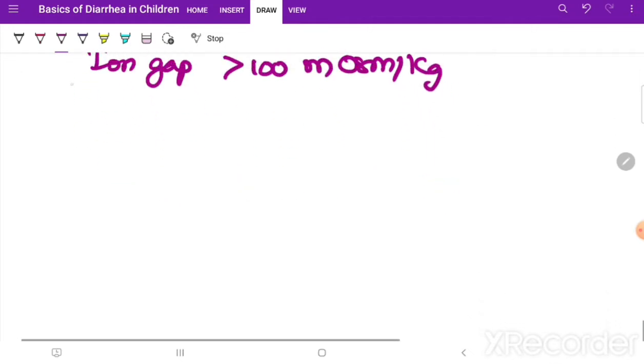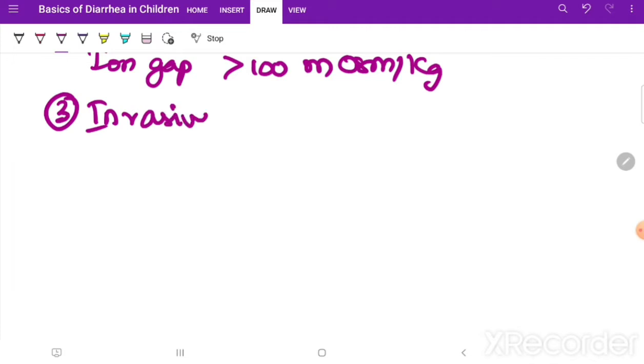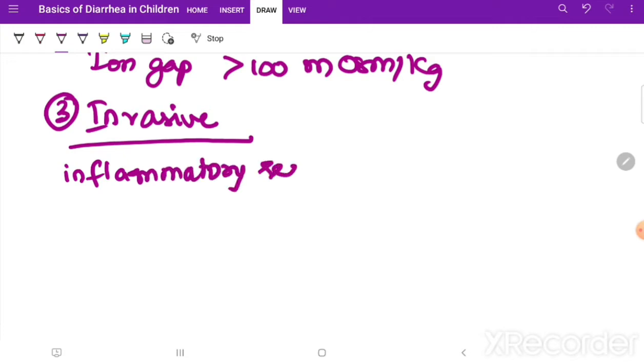Coming to the last type, that is invasive diarrhea. In this, the intestinal mucosal cells are invaded by microorganisms which set up an inflammatory reaction. This inflammatory reaction can result in blood and mucus in stools.